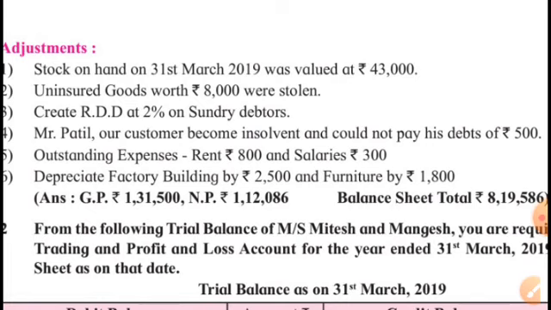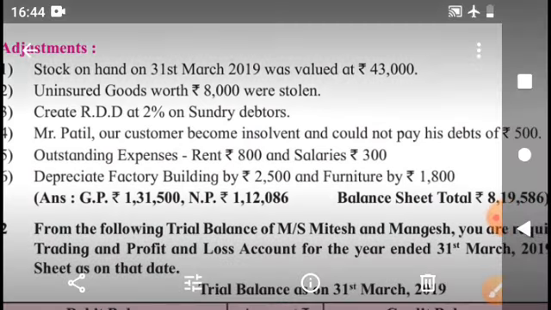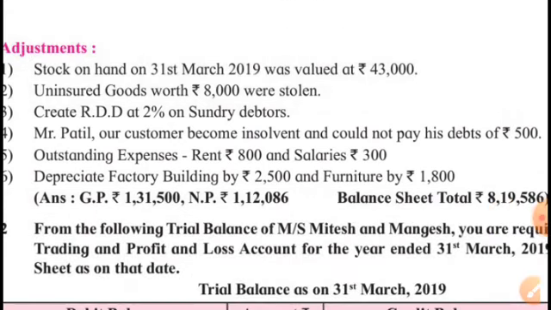Then uninsured goods worth rupees 8,000 were stolen. Uninsured means we are not going to be compensated by the insurance company for this loss. The goods of rupees 8,000 were stolen, lost by theft, so we will not get any compensation. So the whole amount is a loss for business, rupees 8,000. This loss is debited to profit and loss account.